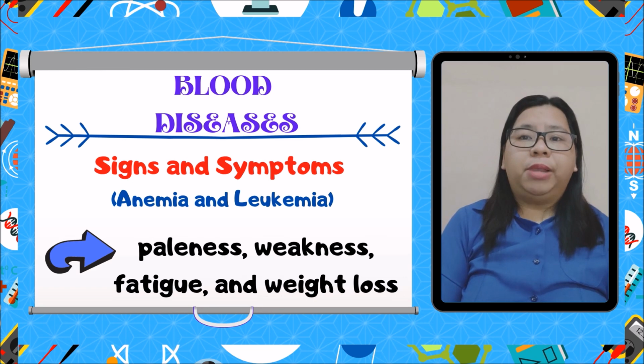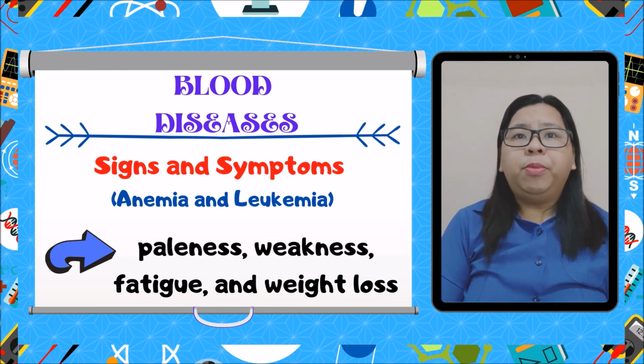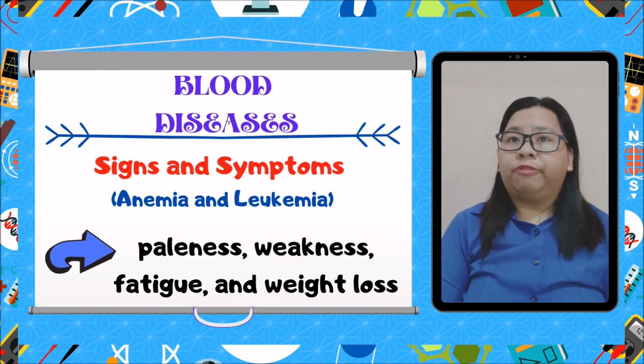Some examples of blood diseases: paleness, weakness, fatigue, and weight loss are among the signs and symptoms that may be observed in the two well-known diseases of the blood, anemia and leukemia.